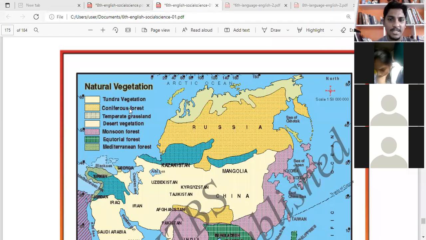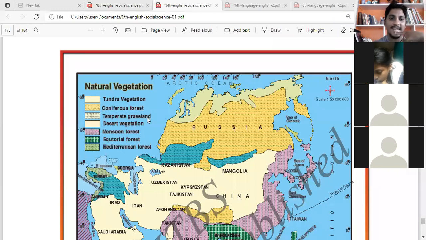Then coniferous forest. What is coniferous forest? That pine tree, no? The very tall tree, tall green color. That is also in cold places only that coniferous forest will grow.